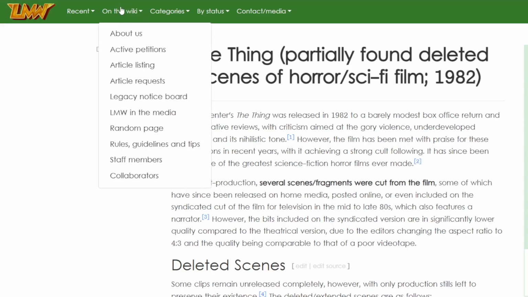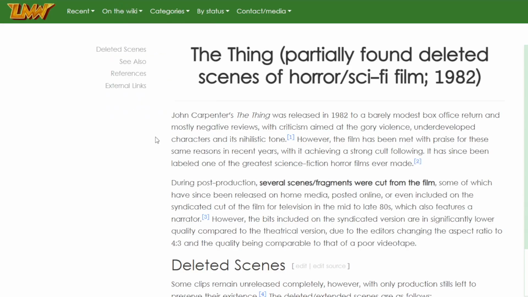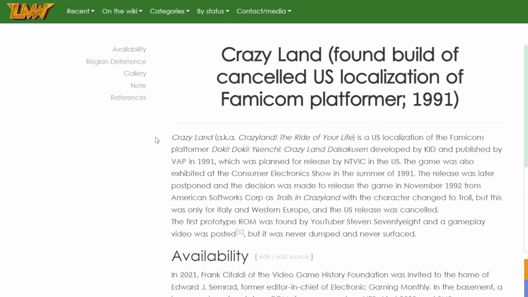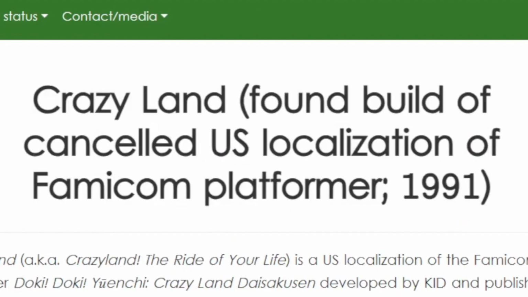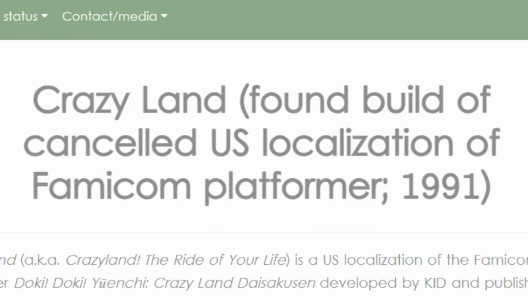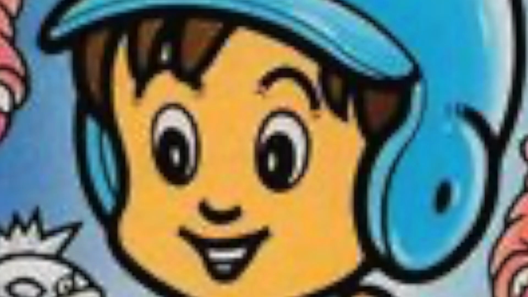Okay, so before I get to the next entry, I want to show you a crazy thing that happened when I clicked the random page button on the Thing page. Yeah, so it literally took me back to Crazy Land, the previous entry I got. Now, there are literally thousands of pages on the LMW, and it just so happens to take me back to the page I was on before. I literally had to replay the footage back to see if my eyes were lying to me. Nope, welcome to Crazy Land.